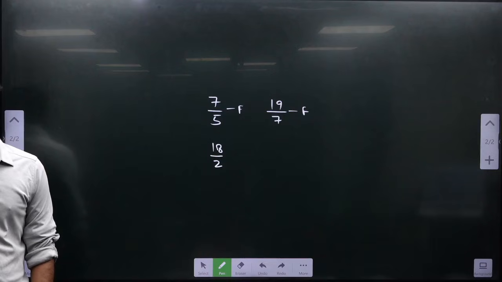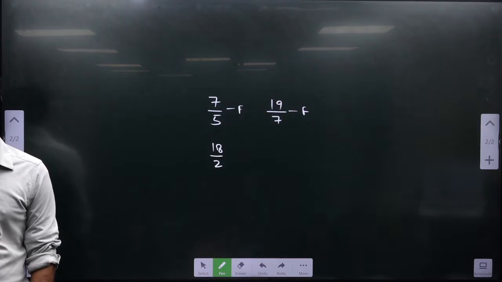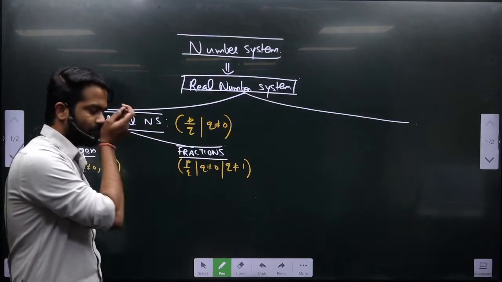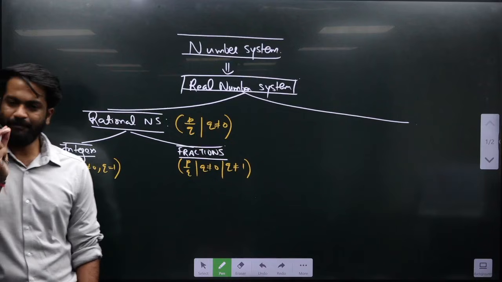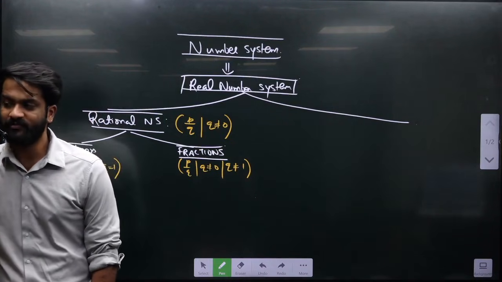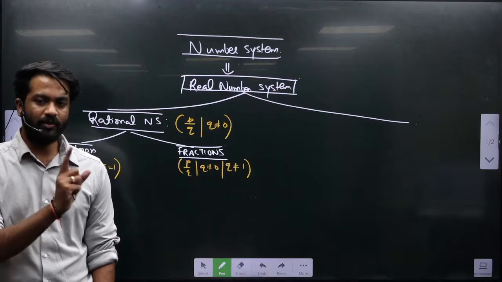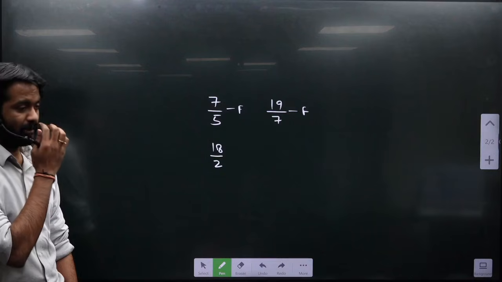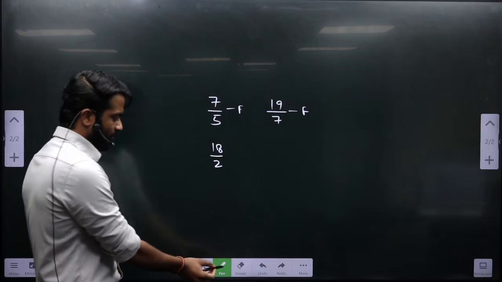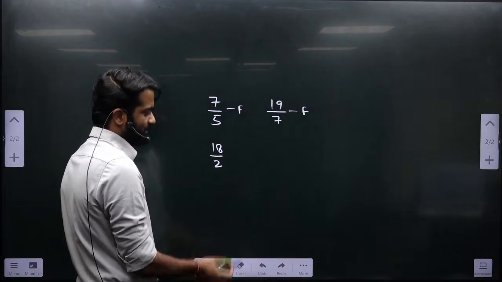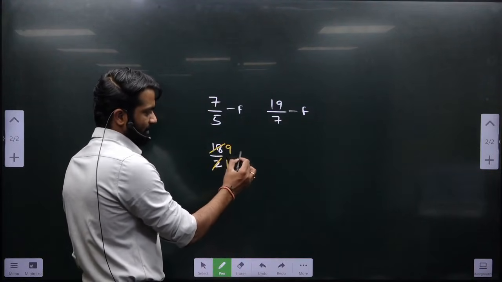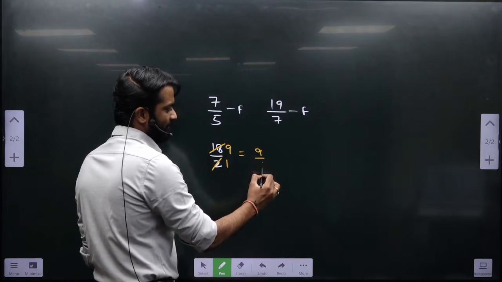Is there anyone who can see this as a fraction? See, what happens when I am saying this fraction, p by q? This means p by q in its lowest form. That is, you will reduce all the factors which are common. For example, whenever I am talking about 18 by 2, you will remove the common factors, which is nothing but 2. 2 into 1 and 2 into 9. So this is nothing but 9 by 1.